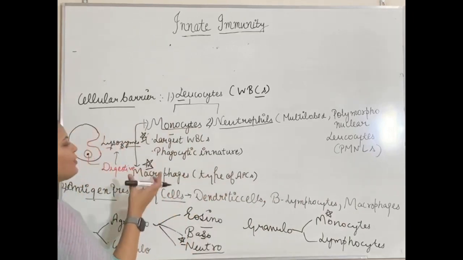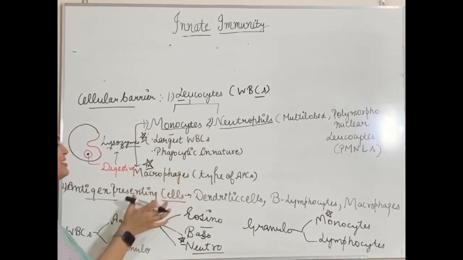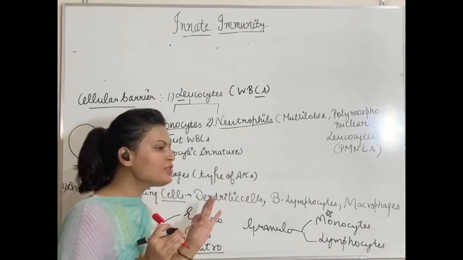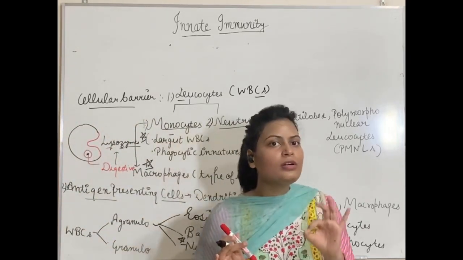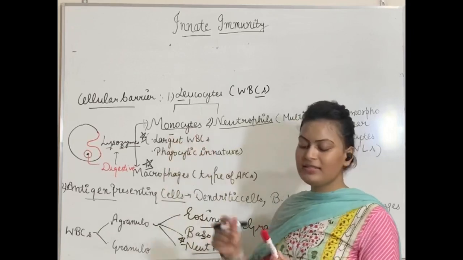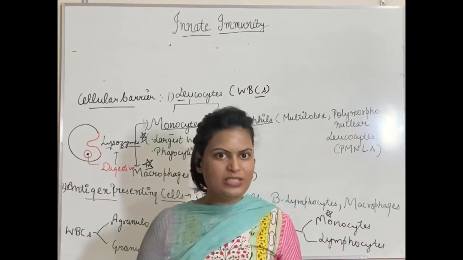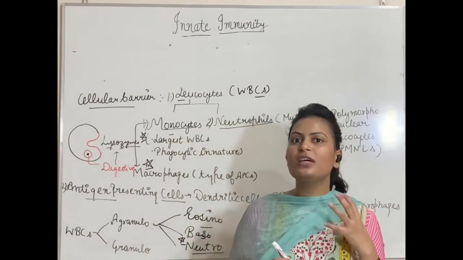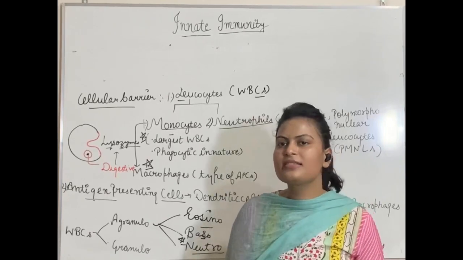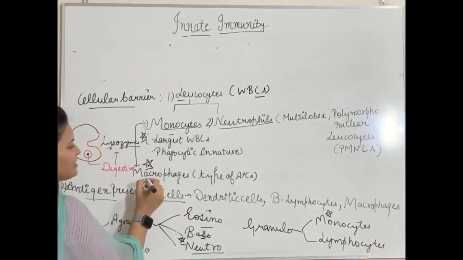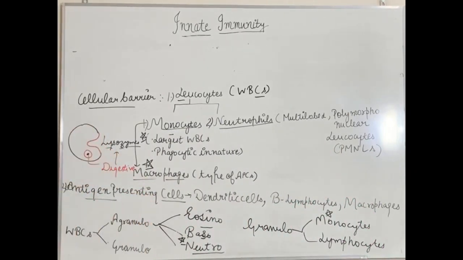So these are a type of WBCs also, or you can say they are a type of antigen presenting cells also. But three things which you have to learn about these monocytes is that they are the largest WBCs. Second thing is that they are phagocytic in nature, and third thing is that they give rise to another type of cells which we call macrophages.